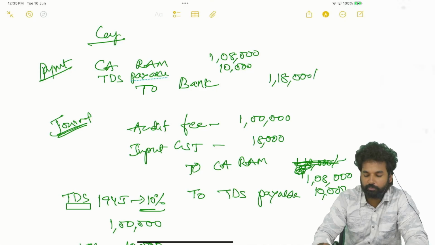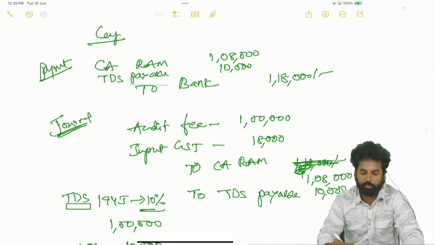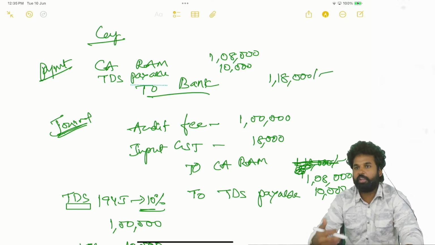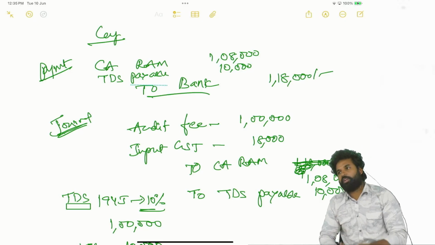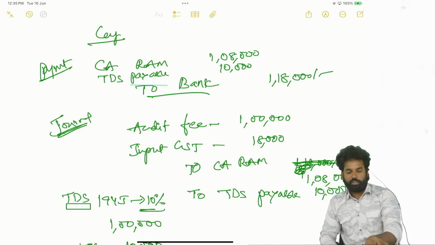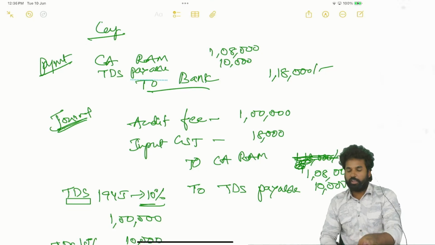1,18,000 totally they will pay. So if they are making the payment at once, or they are making the TDS payment on some other occasion, or the payment of audit fees on some other occasion, then this entry will be split. CA Ram 1,08,000 to bank. Later, TDS payable 10,000 to bank. Two entries will be there. That is the payment entry. So this is how the entry will be passed.